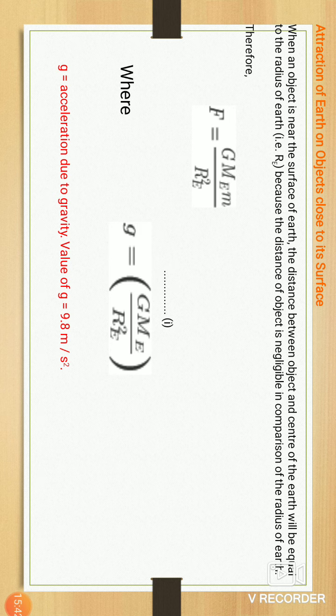When any object is on the surface of the earth, the distance from the center of the earth is equal to the radius of the earth, capital R_E, because the height of the object is negligible in comparison to the radius of the earth.